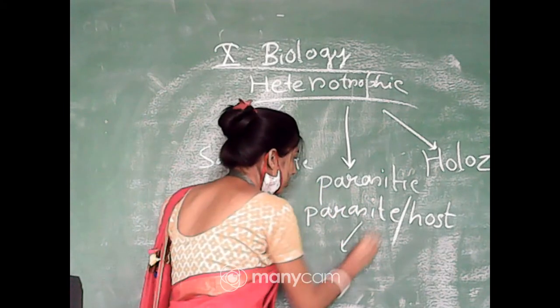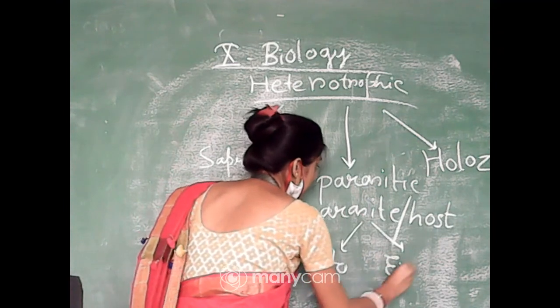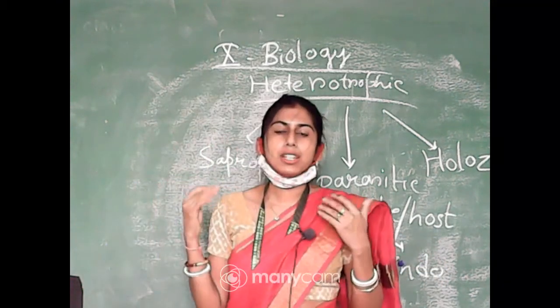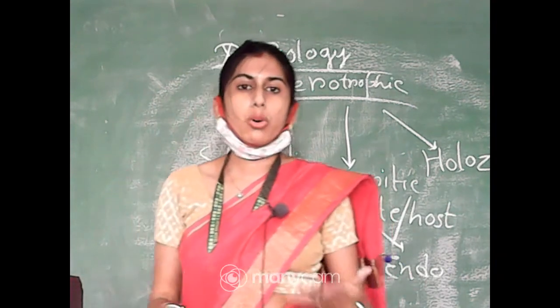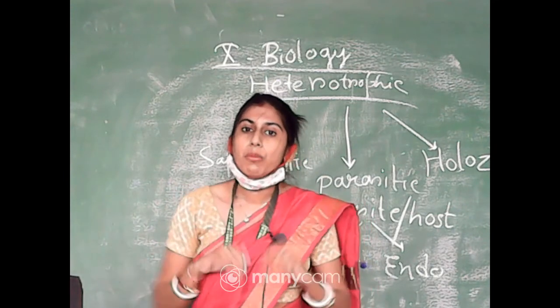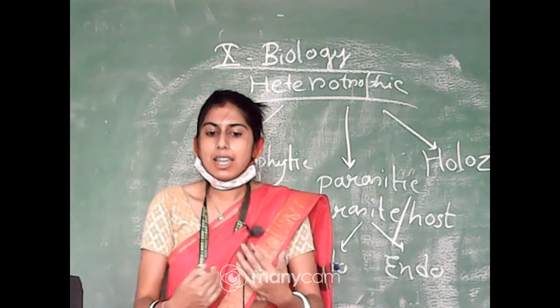What are those? One is ectoparasite, another is endoparasite. Ectoparasite means parasites which are living outside the body of the host, and endoparasite means parasites which are living inside the body of the host. Ecto means outside, endo means inside, right?